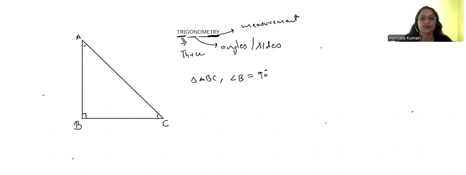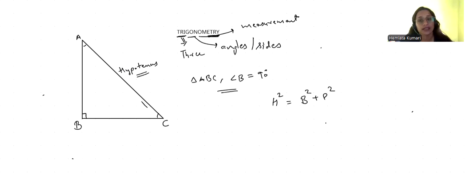You might have studied the Pythagoras theorem: hypotenuse square is equal to base square plus perpendicular square. Now, what are this hypotenuse, base, and perpendicular? The sides of a right angle triangle have some specific names. The side opposite to 90 degrees, or the side opposite to the right angle, is known as the hypotenuse.